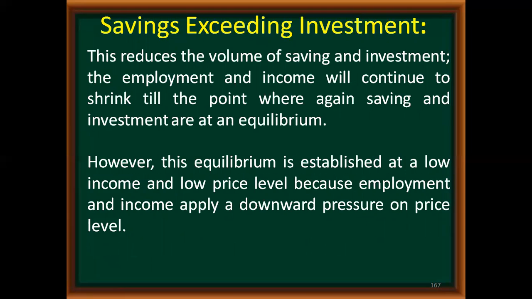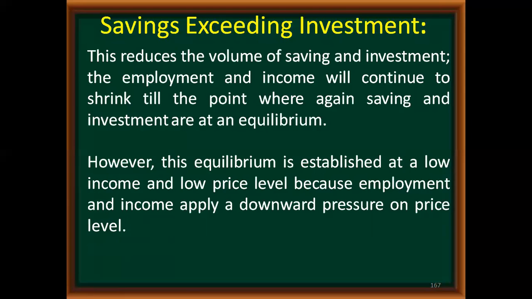The employment and income will continue to shrink till the point where again saving and investment are at equilibrium. So this process of reduction will continue till a new equilibrium is formed. The new equilibrium point will be below the previous one.